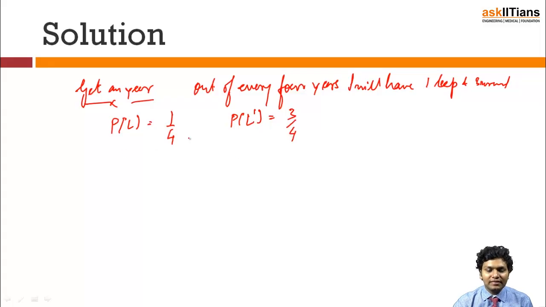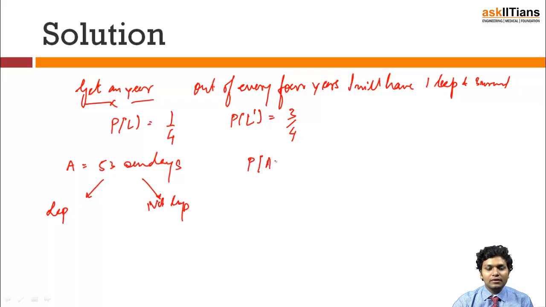Now if I have done that, consider the event of 53 Sundays. So 53 Sundays can occur in 2 manners. Either this is a leap year or it is not a leap year. So the probability of the event will be probability of leap year into probability of Sunday in that, plus probability of not leap year and probability of Sunday in that.